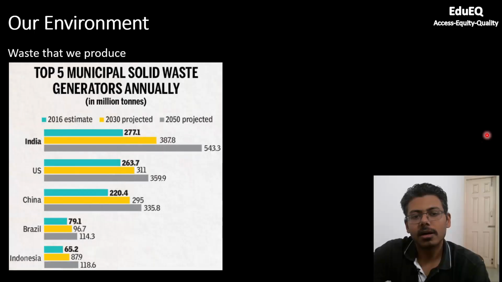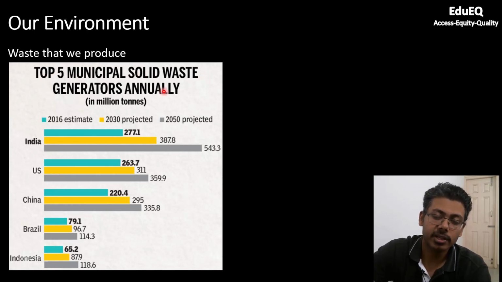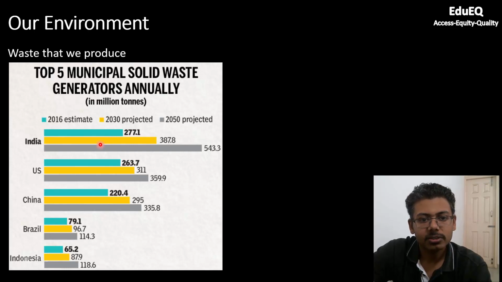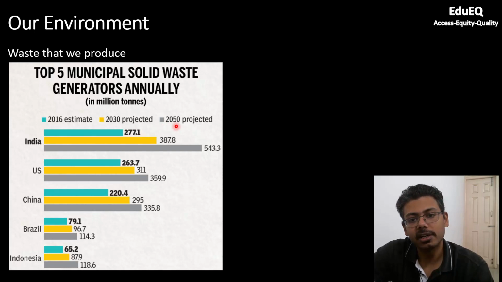Now also highlighting some issues regarding the waste that we produce. You can see the top 5 municipal solid waste generators annually. These are the world's top 5 and India tops this list. In 2016, the estimate was 277 million tons of solid waste annually, and it is projected to increase to 543 million tons. So you can see it is a severe problem now.